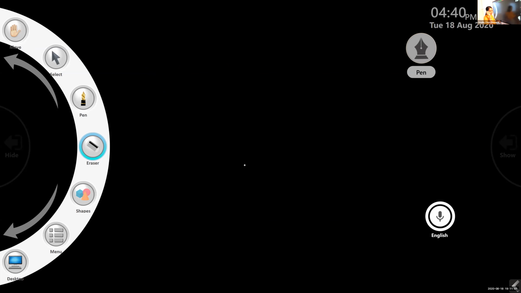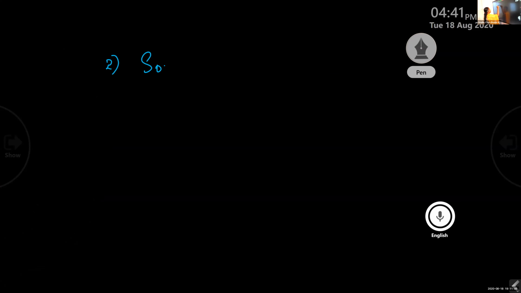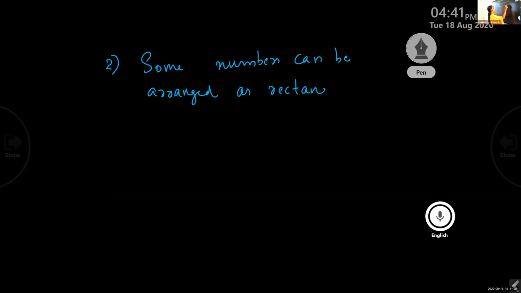Now, children, next one, second one. Some numbers, it is not every number, some numbers can be arranged as rectangles. Look at the board carefully. Some numbers can be arranged as rectangles. Now you write it now. I'll send the notes.